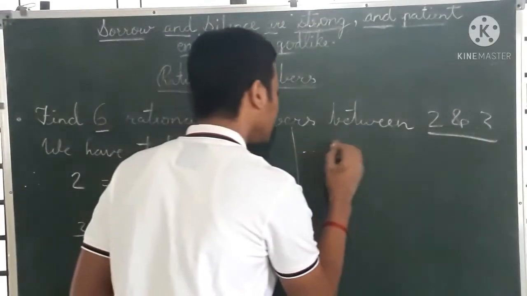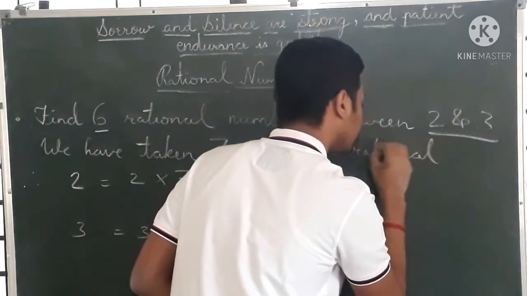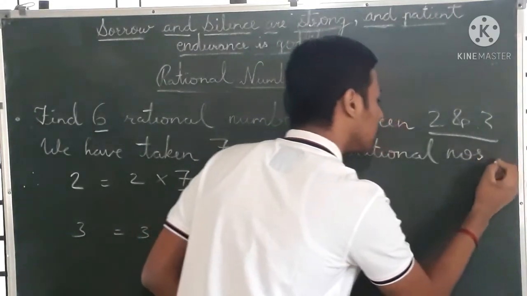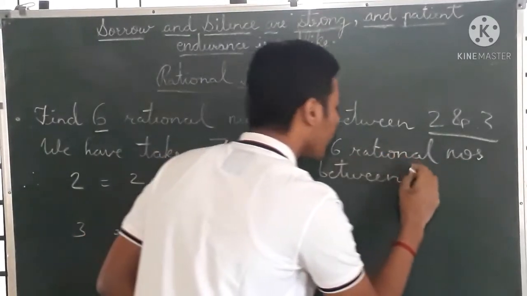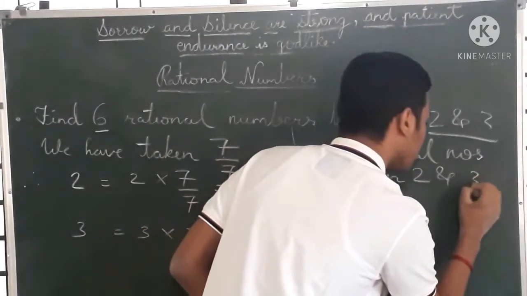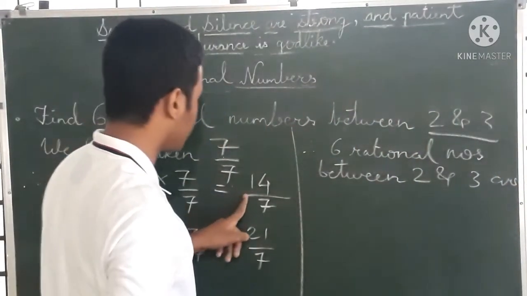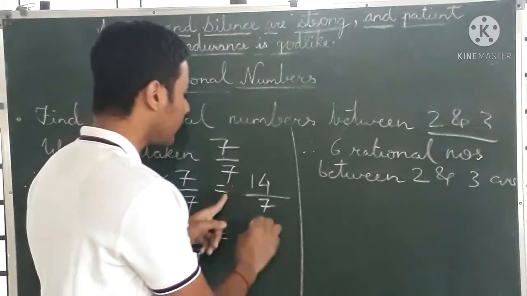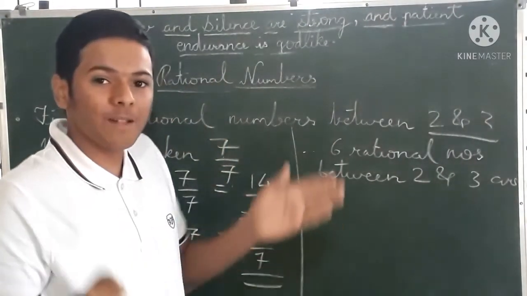So 6 rational numbers between 2 and 3 are 14 by 7. No, we have to not take the starting number and the ending number. We have to take the numbers in between.